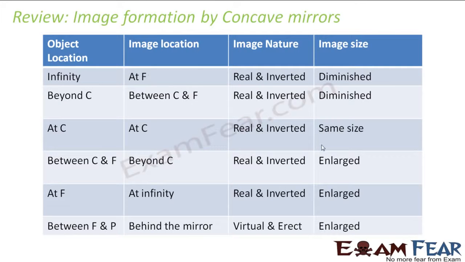It is just a table which is prepared using the data in the last 3 slides. So what do we see? As the object is brought towards the principal focus, the image moved away from the principal focus, right? And the nature of the image was real and inverted in all the cases except when the object was very near to the pole of the mirror, right? So I hope this table will help you to get a quick review of whatever we studied so far, right?